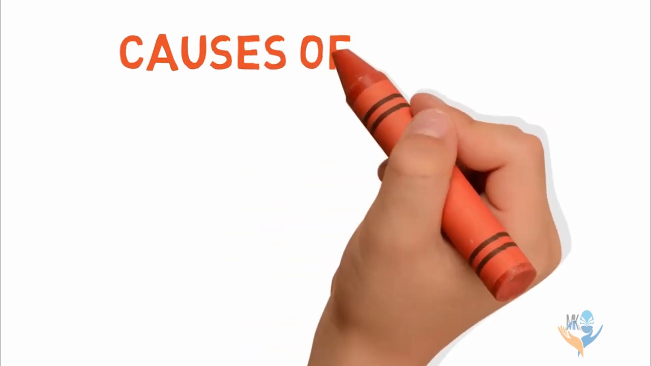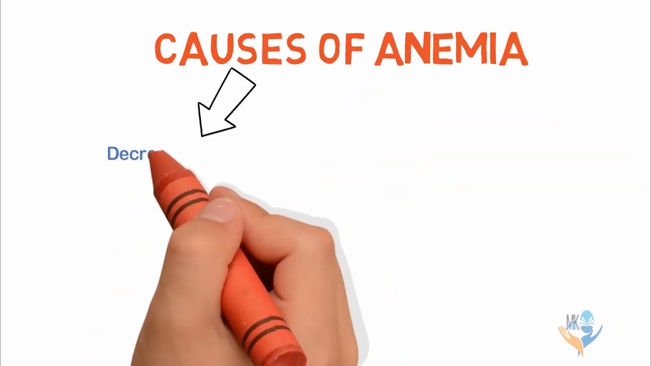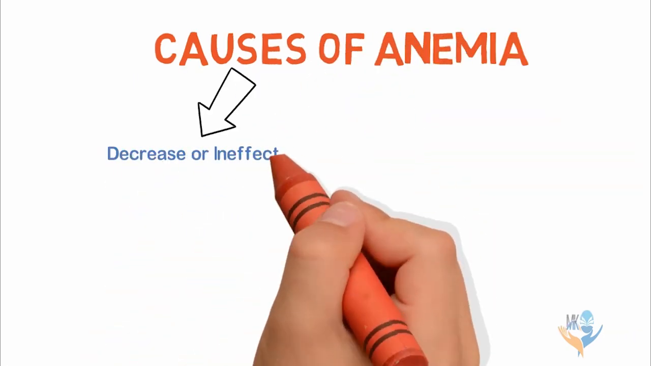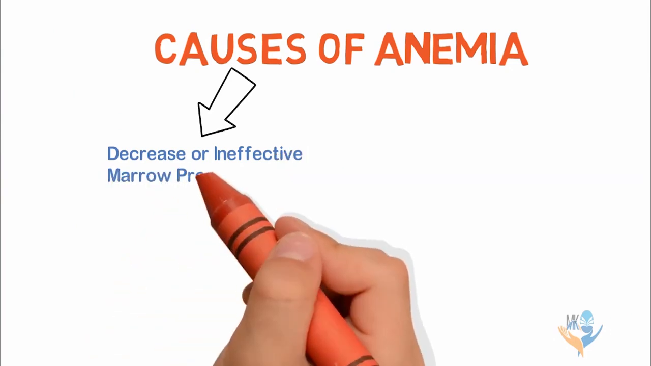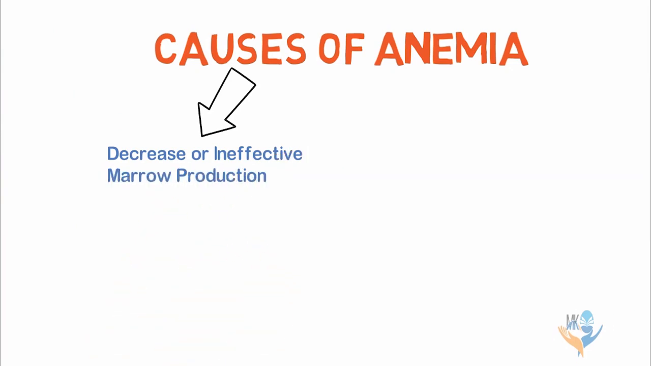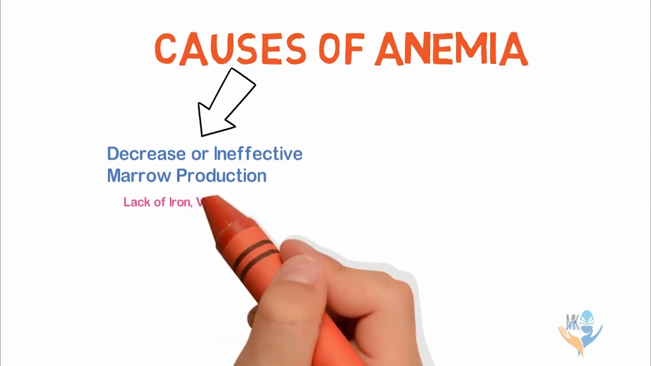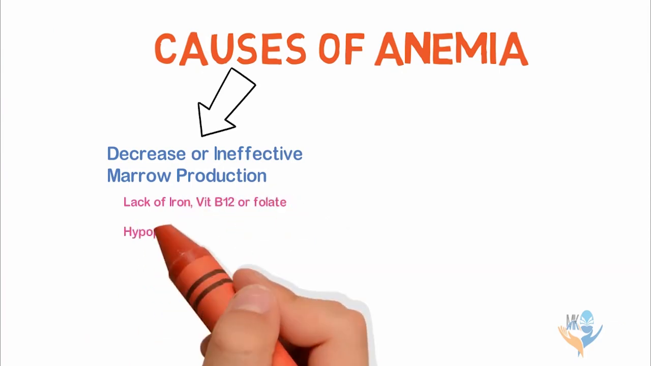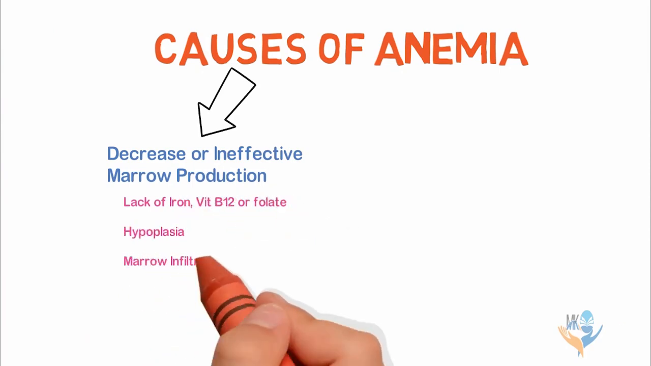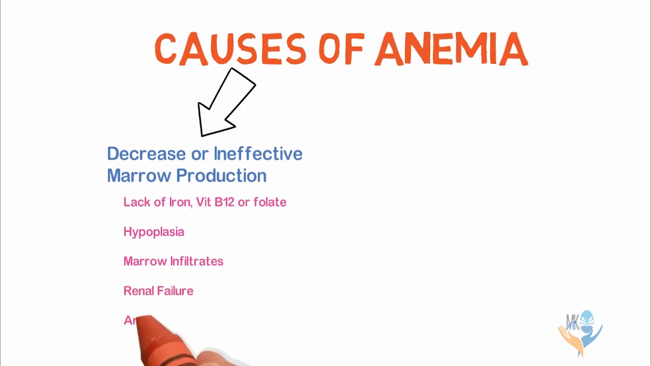Coming towards the causes of anemia, there are two main causes of anemia. First is decreased or ineffective production of RBCs in bone marrow. It could be due to the following reasons. Number 1, lack of vitamin B12, iron or folate deficiency. Number 2, bone marrow hypoplasia, which can be congenital. Number 3, bone marrow infiltration as seen in leukemias.